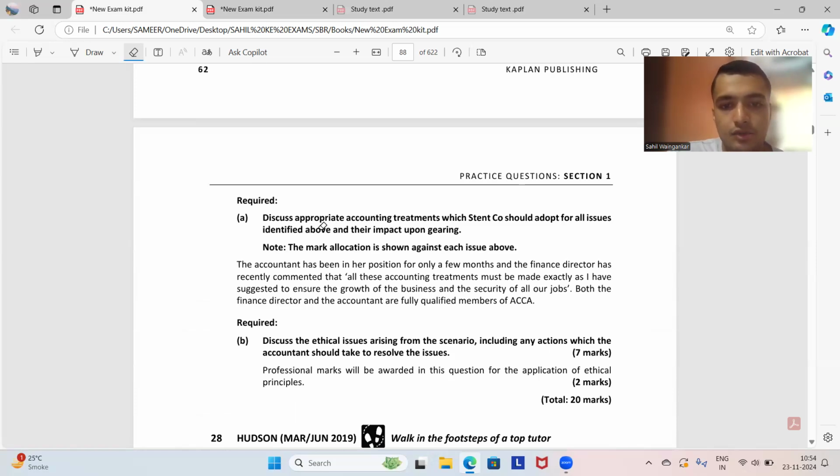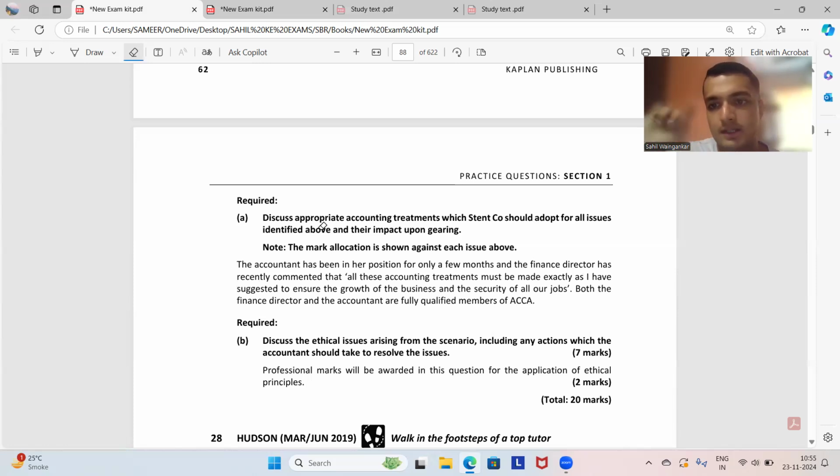Discuss the ethical issues arising from the scenario, including any actions which the accountant should take to resolve the issues. The accountant has been in her position for only a few months, and the finance director has recently commented that all these accounting treatments must be exactly as I have suggested to ensure growth of the business and the security of all our jobs. Both the finance director and the accountant are fully qualified members of ACCA.